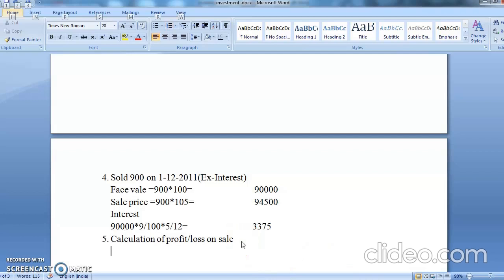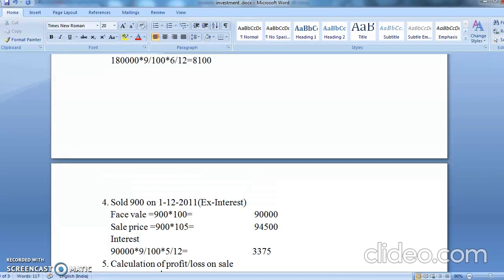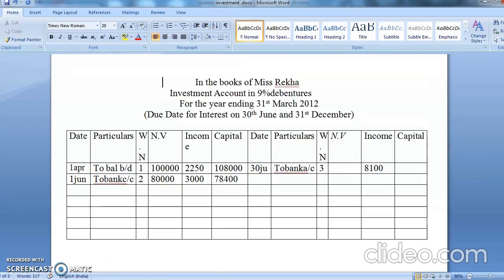So cost price, how you are going to remove a cost price? The cost price is equal to, yes, I've already explained it to you how you are going to remove a cost price. Now see, what is a cost price? You're going to add all your debit items and then minus it from your credit item. Now see, you have 1800 units value.